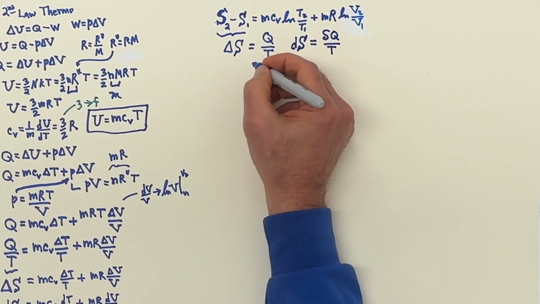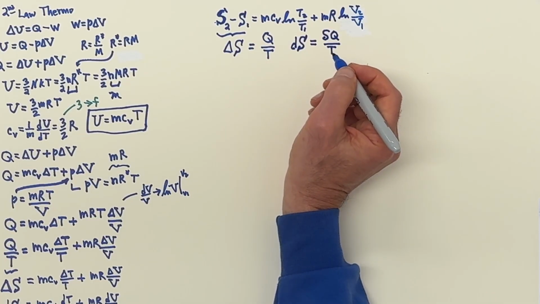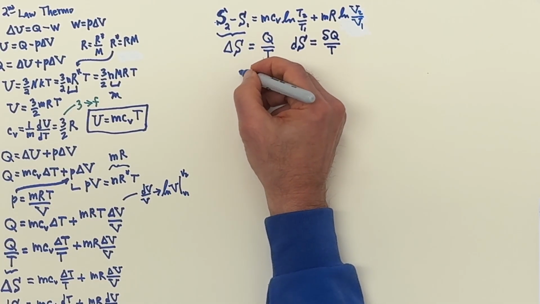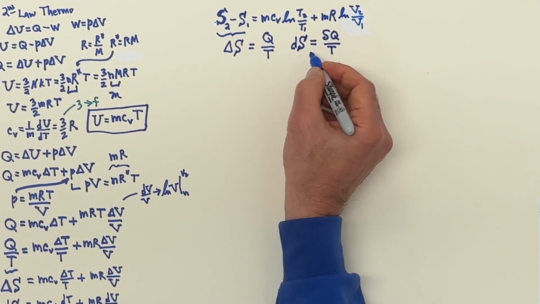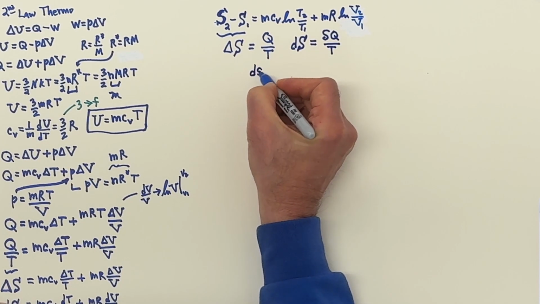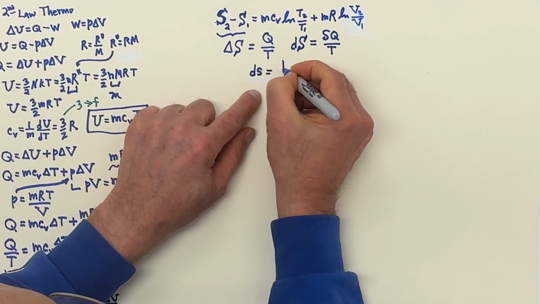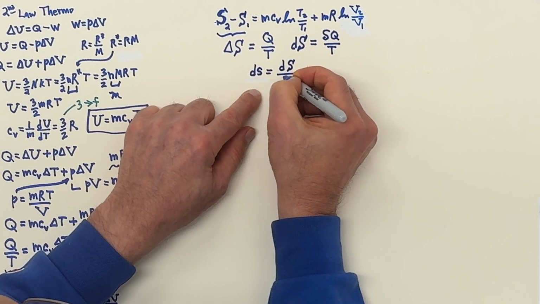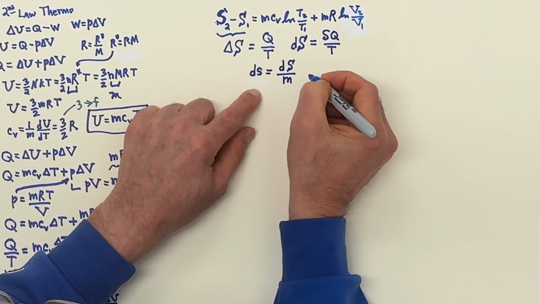So remember how we get our little s. Our little s is we divide the S by the mass. So we can get this equation here and have ds, where that's the little s, is equal to the differential of the big S, and then divide by the mass. That's per unit mass.